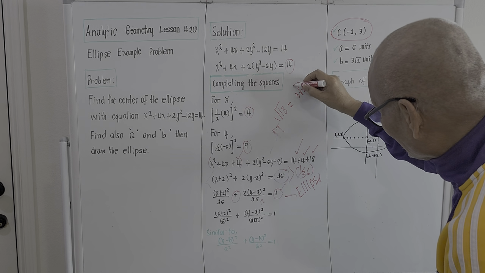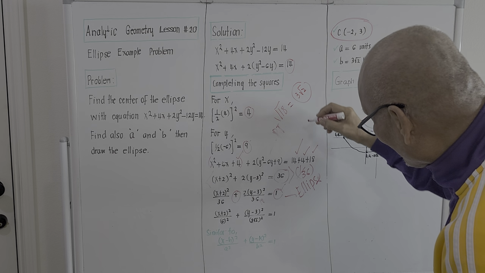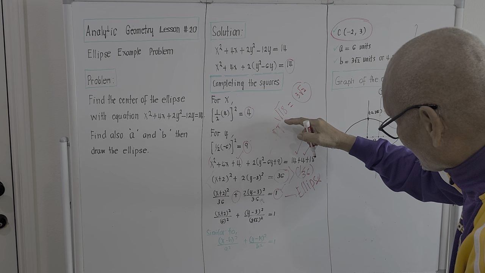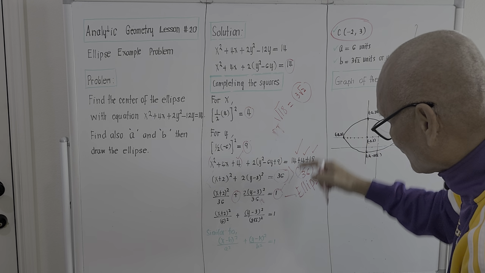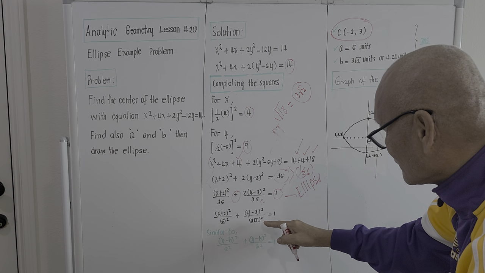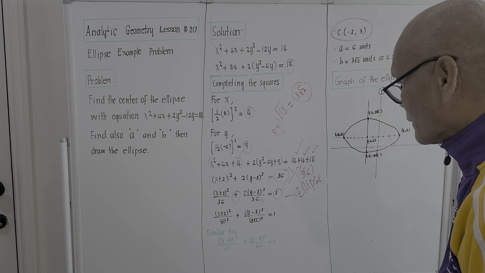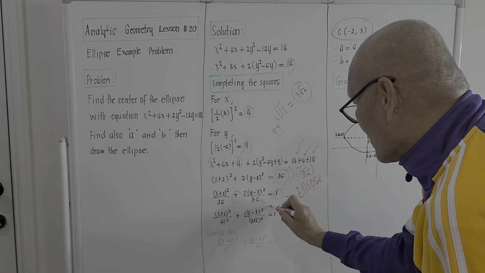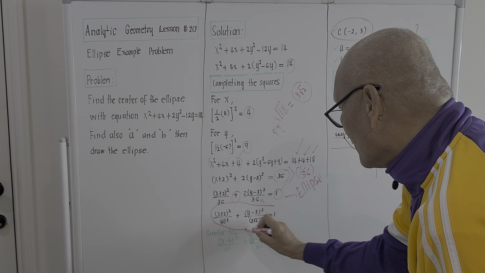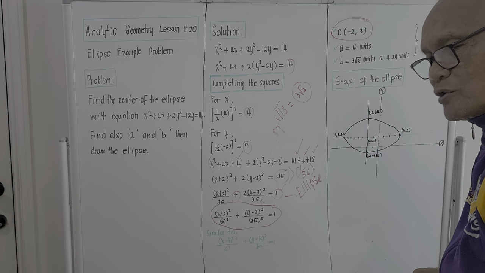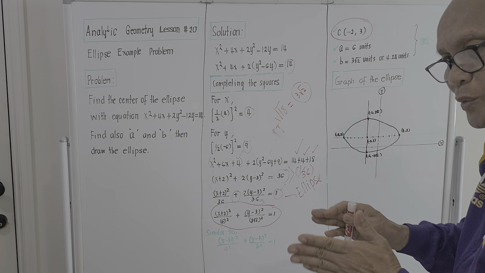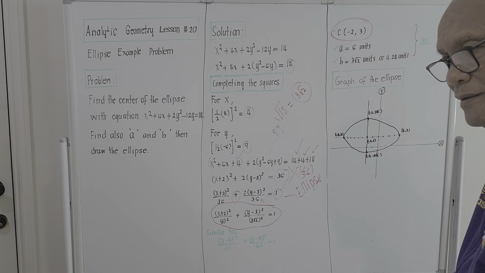So for it to become a perfect square, we will place the square root of 18 to be 3 the square root of 2. So this is (3 square root of 2) squared. And this should be equal to 1. And this equation here is actually the equation of an ellipse with center at (h, k). Okay?